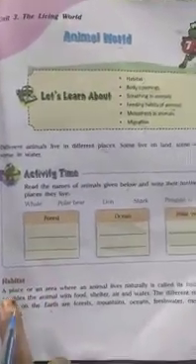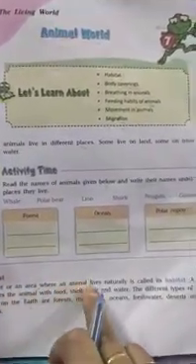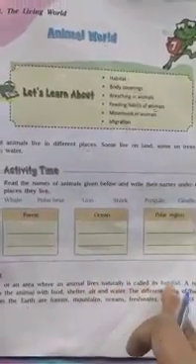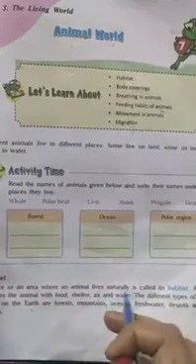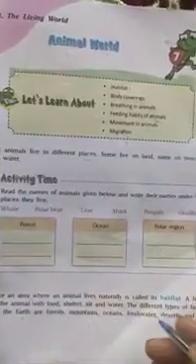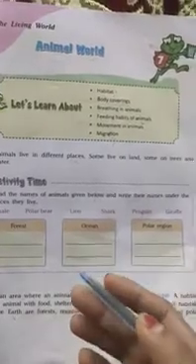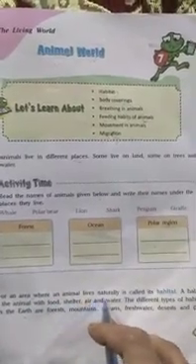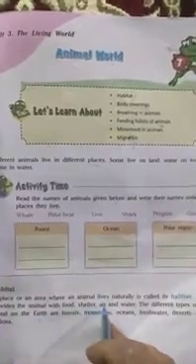Okay. Now, habitat. What is the meaning of habitat? Let's see. A place or an area where an animal lives naturally is called its habitat. So, animal lives naturally. What does it mean? Habitat is, we can say, a natural home or surrounding of an animal where it lives, eats, grows and has babies. It's a natural home. A habitat provides the animal with food, shelter, air and water. So a habitat is the place which provides animals food, shelter, air and water.